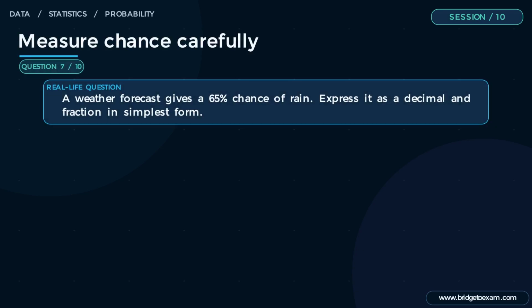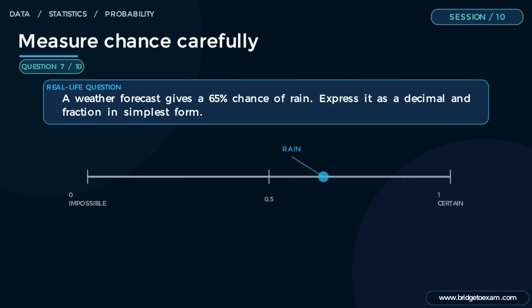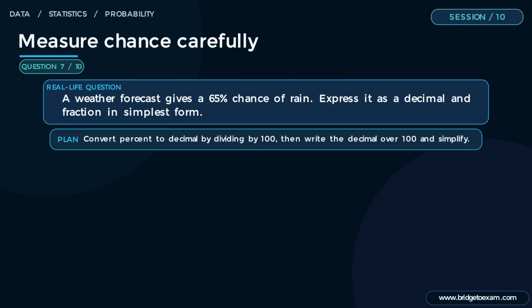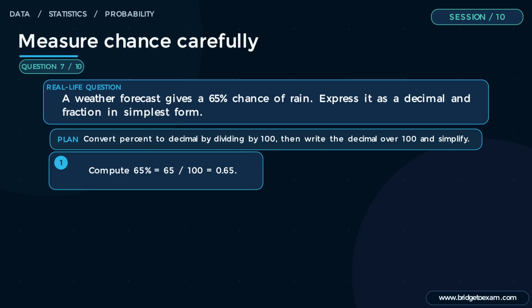Example 7. A weather forecast gives a 65% chance of rain. Express it as a decimal and fraction in simplest form. The probability scale locates each chance between impossible and certain. Plan. Convert percent to decimal by dividing by 100, then write the decimal over 100 and simplify. Step 1. Compute 65% equals 65 divided by 100 equals 0.65.